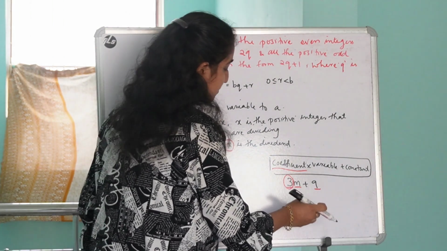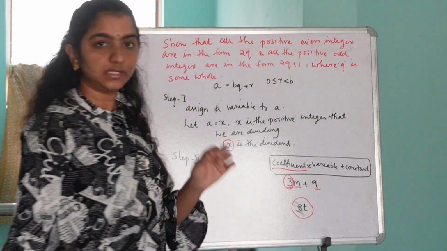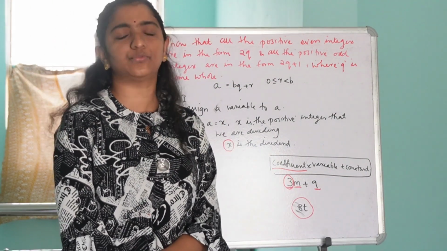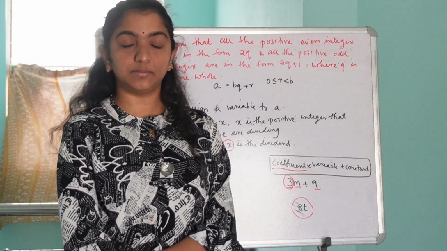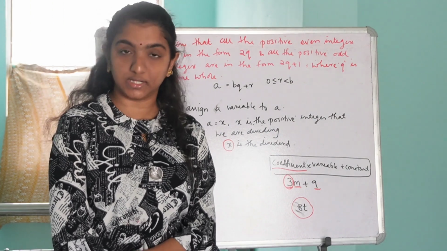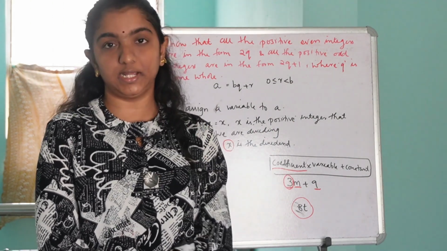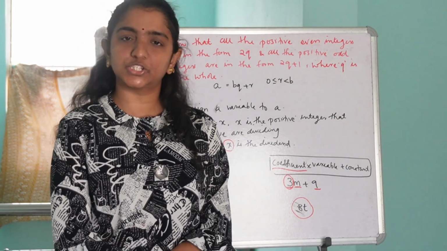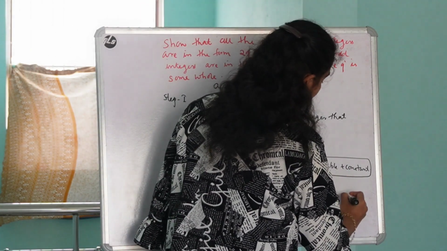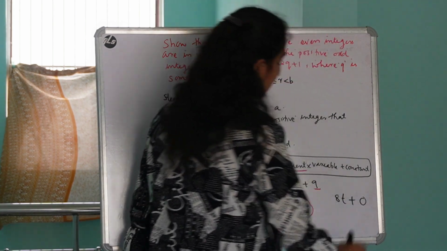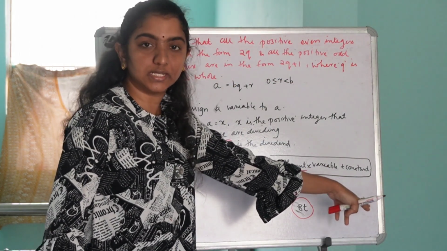But here in this expression, there is only one term. Sometimes the given expressions may contain only one term. In such cases you can rewrite the expression as plus 0, that is 8t plus 0.